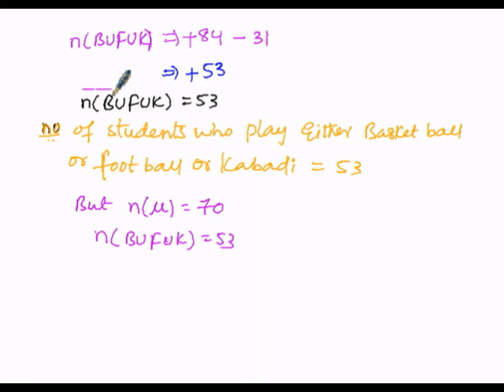So here we have to find out the number of students who do not play either basketball or football or kabaddi.